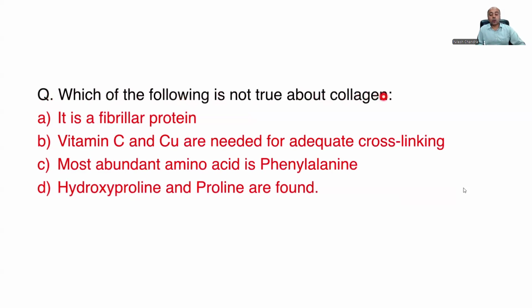Which of the following is not true about collagen? It is a fibrillar protein. Vitamin C and copper are needed for adequate cross-linking. Most abundant amino acid is phenylalanine; hydroxyproline and proline are found. Please note this is correct.